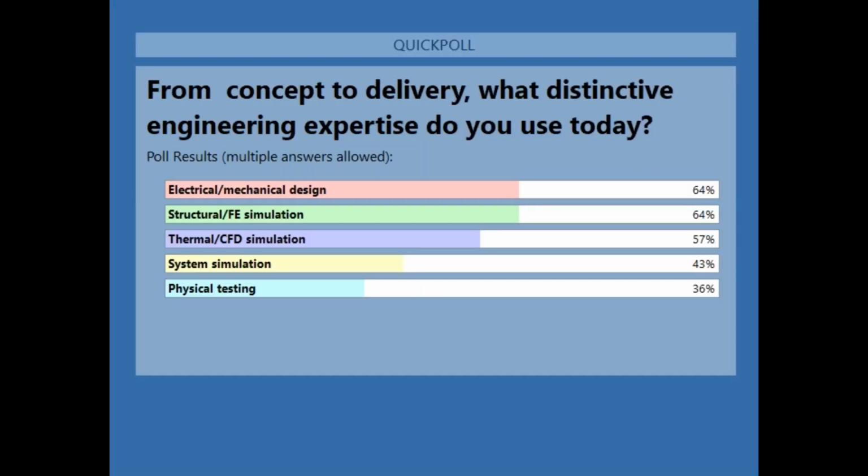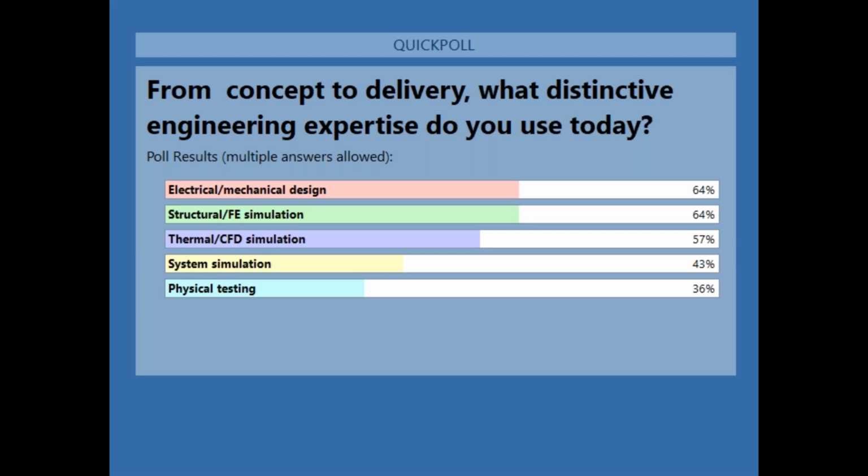Let's take a look at what we saw. Okay. So the majority of people filling out are seeing interaction integrations between electrical and mechanical design, which is something that would be quite typical in relation to rotating machines. The physical testing side is a little lower than what we'll see with the majority of clients in the industry. So that's good to note as well, just in terms of this audience.